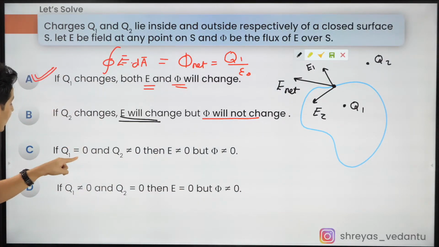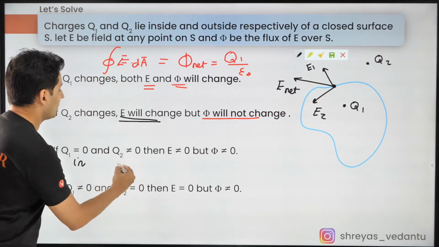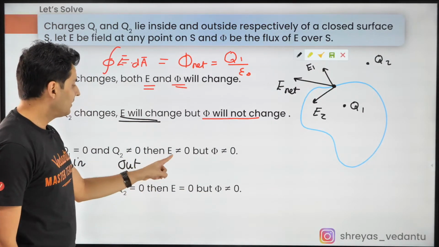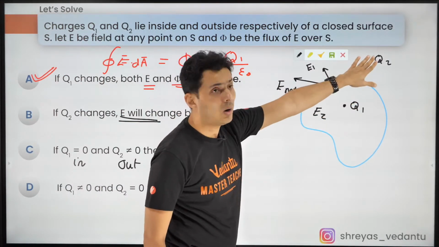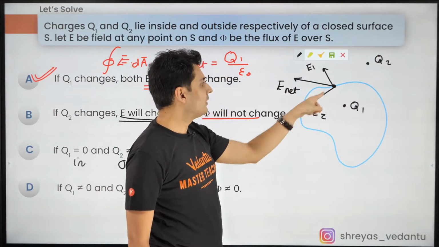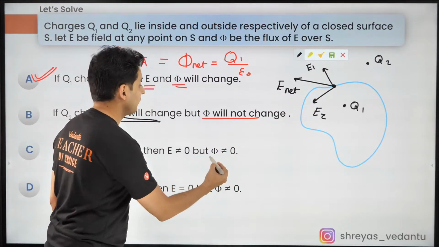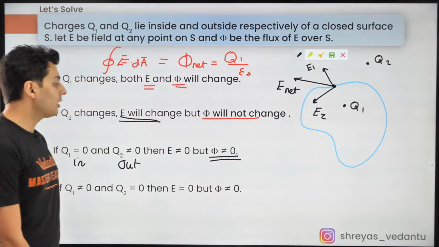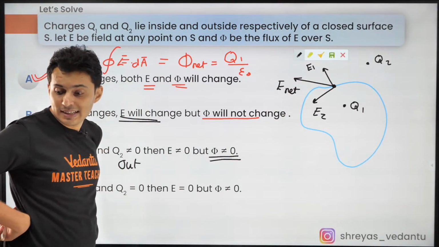If the inside charge is 0 and the outside charge is not 0, then the field will not be 0. Obviously, if the inside charge is 0 and the outside charge is not 0, the field will still be there because of the outside charge. But the flux will also not be 0? Okay, now this is interesting. The flux will not be 0? Guys, think about it. What do you guys say?